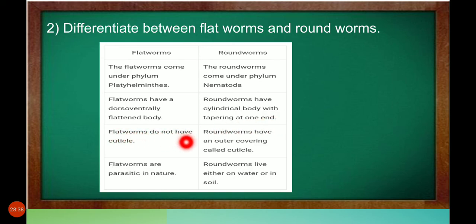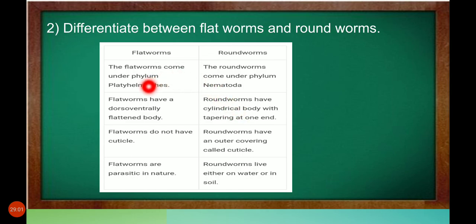Flatworms do not have a cuticle. Roundworms have an outer covering called cuticle. Flatworms are parasitic in nature. Parasitic means they depend on other organisms for food. But roundworms live either in water or in soil. They live both in water and soil.